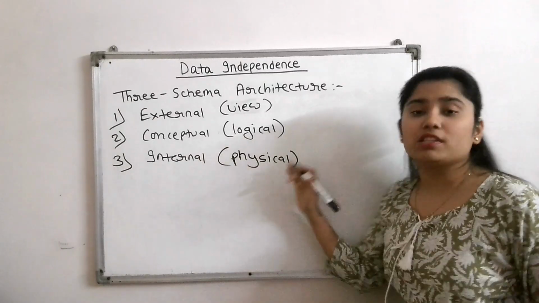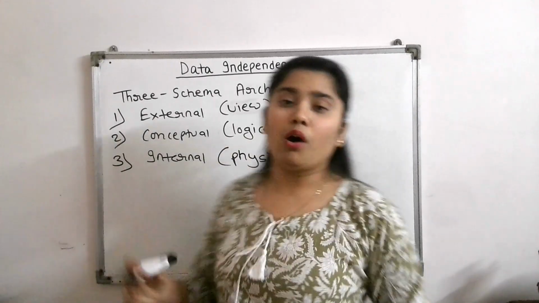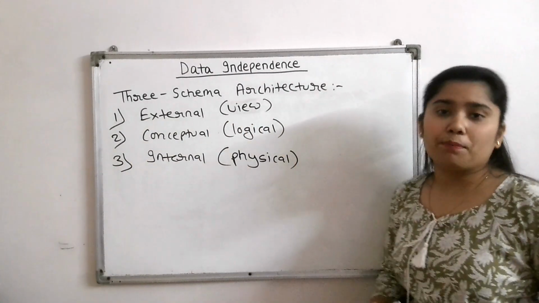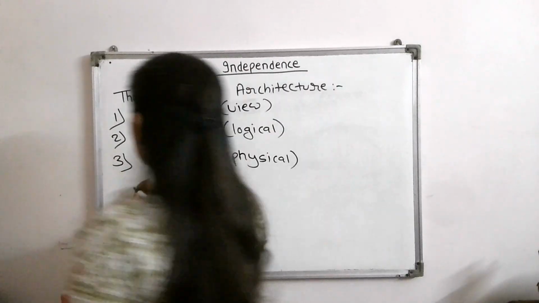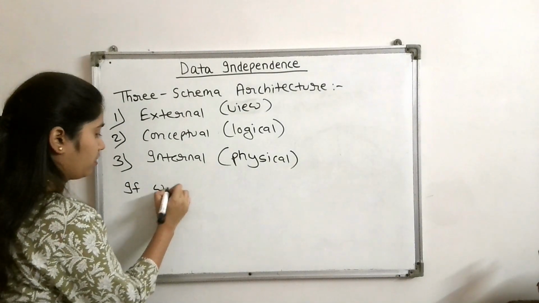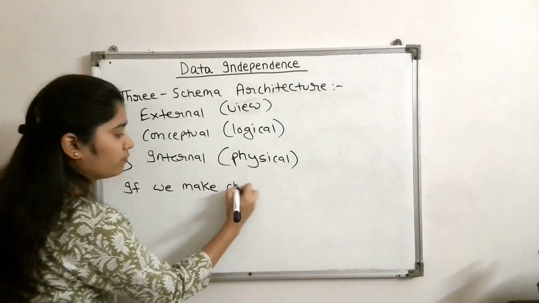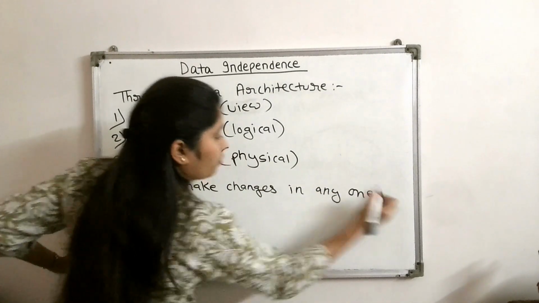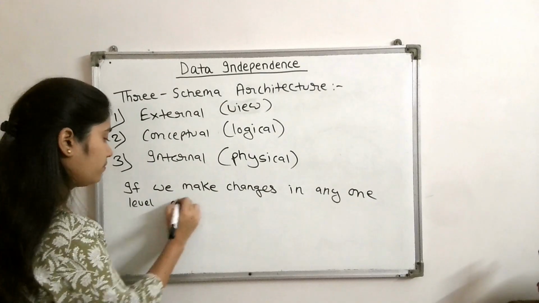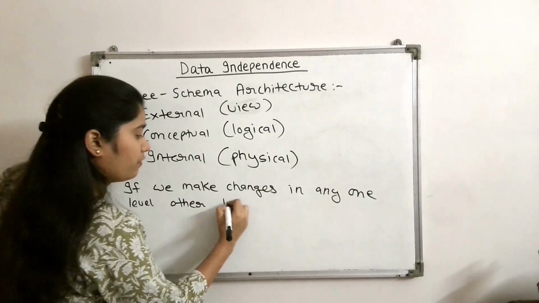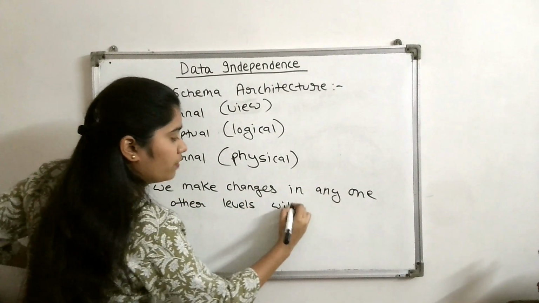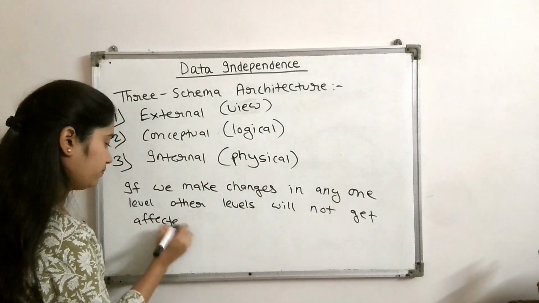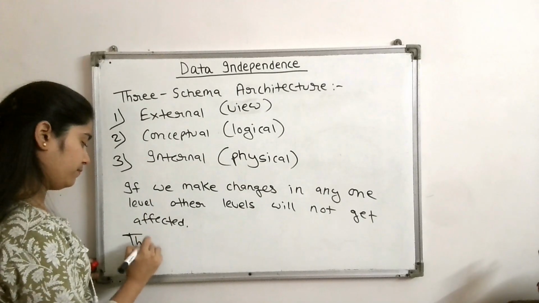The question is, if you make changes in any one of the levels, do all the other levels also get affected? The answer is no. This is what data independence is. Let's write it also. If we make changes in any one level, other levels will not get affected.